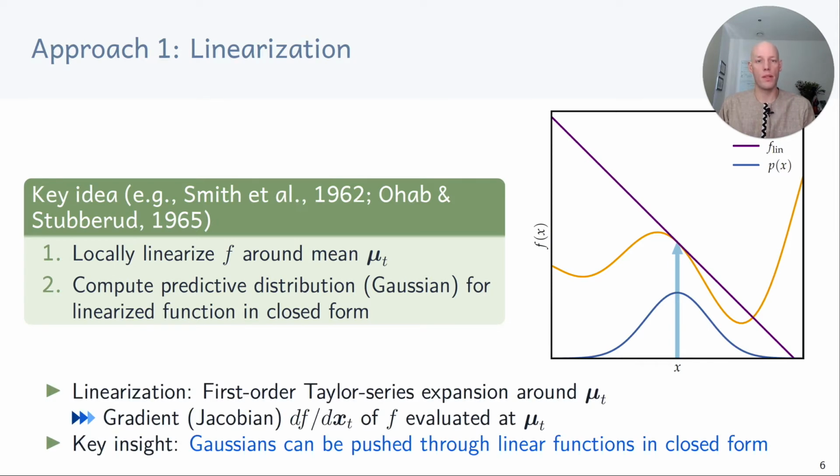In other words, we perform a first-order Taylor series expansion of f around mu t, and that requires us to compute the Jacobian of f evaluated at mu t. Once we have this linearized function, we exploit that we can push the Gaussian input distribution through the linearized function analytically. The reason for this is that an affine transformation of a Gaussian remains Gaussian.